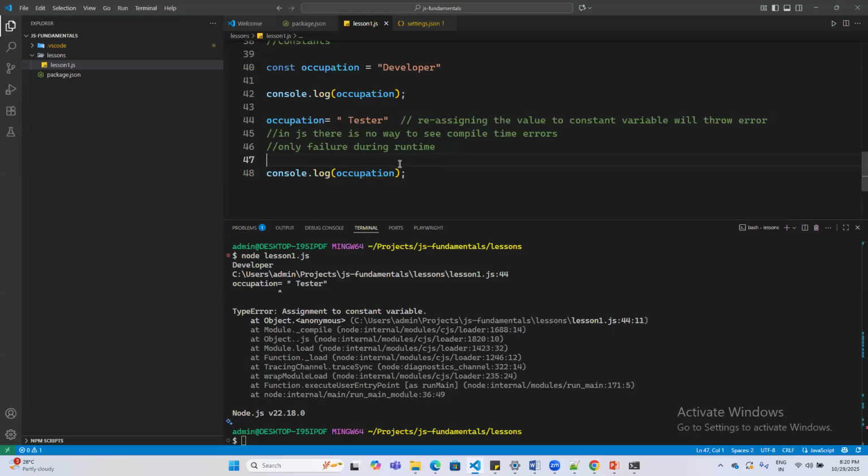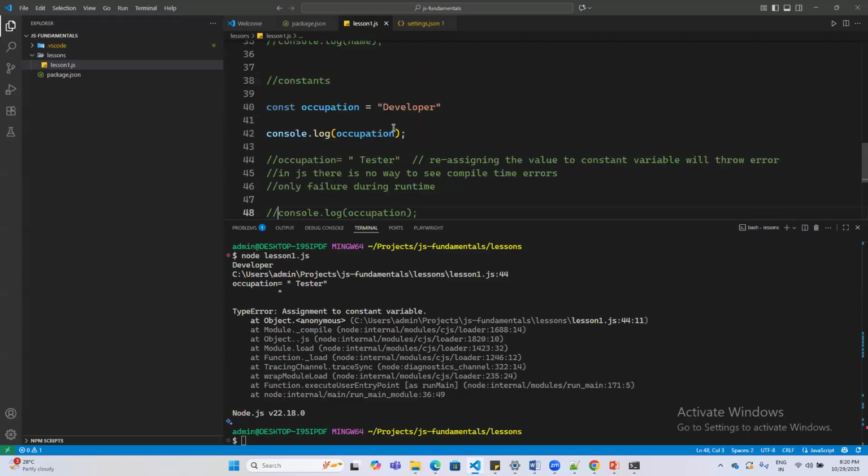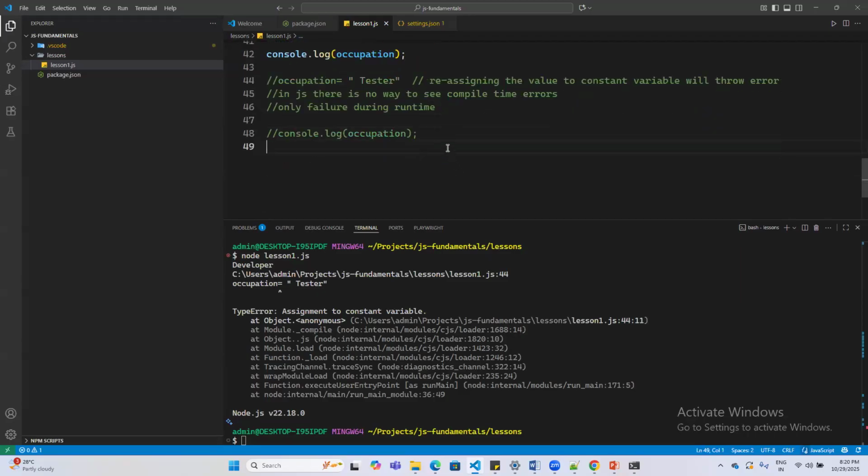Okay, so I hope that is clear. So I may have to comment out this part so that we do not run into compile time error again when we run this particular script.